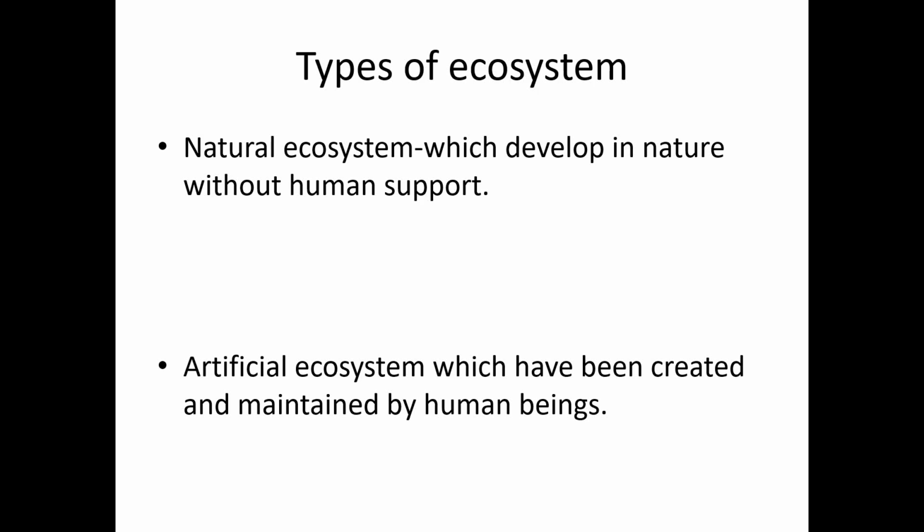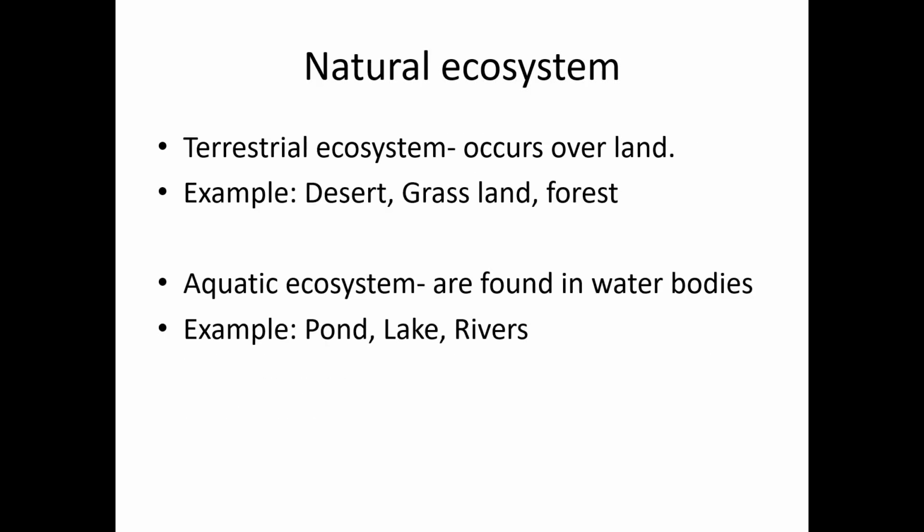An artificial ecosystem has been created and maintained by humans. So this forms the definition for natural and artificial ecosystem. Examples of artificial ecosystem we studied. Now we study the natural ecosystem, which includes terrestrial ecosystem and aquatic ecosystem.